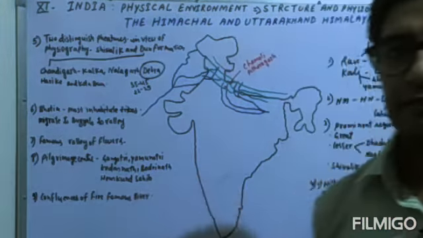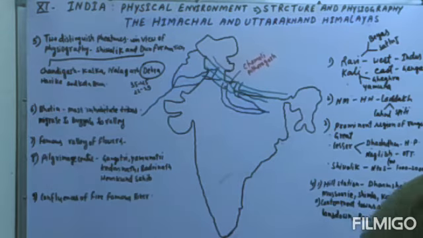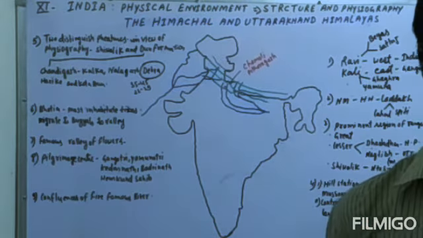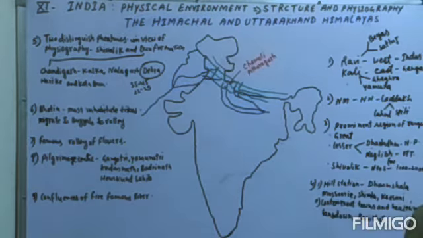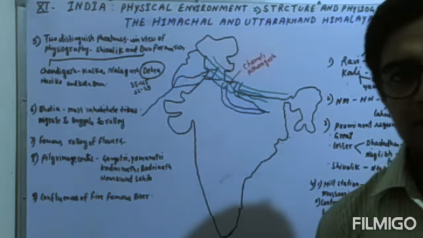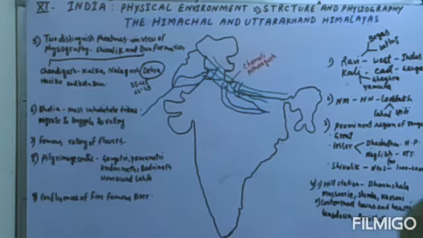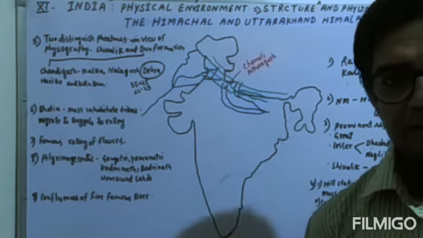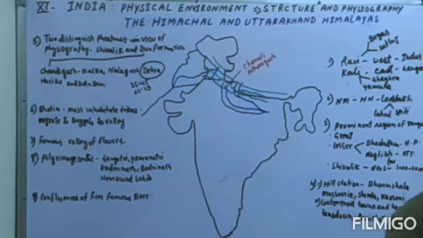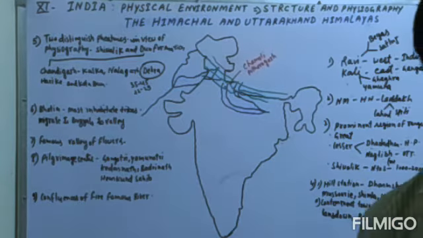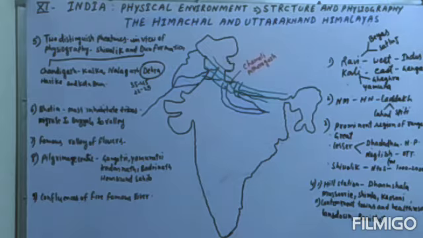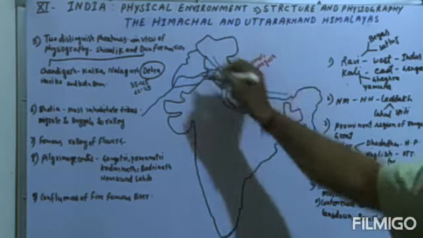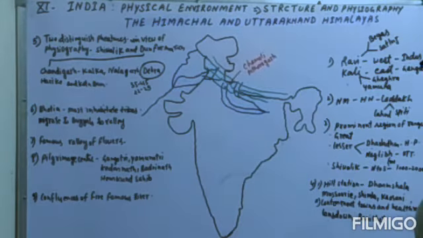Today in the 11th geography book, India Physical Environment, from the lesson Structure and Physiography, our ongoing topic of the day is the Himachal and the Uttarakhand Himalayas. Today in this topic we will try to understand the Himachal and the Uttarakhand Himalayas, and you have to tell the name of the last topic we have studied in the Himalayas.